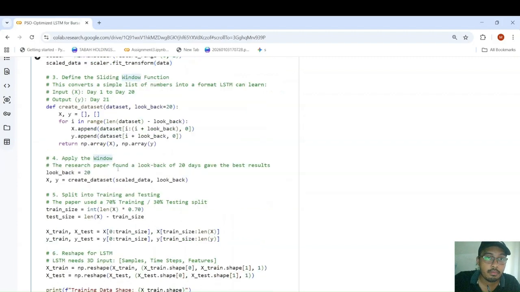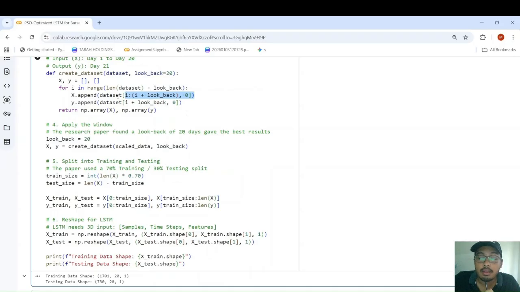So now what are we doing here? We create a lookback of 20. What is lookback 20? 20 is the number of days that we are going to look back, 20 prices that we are going to look back to predict the next price, the 21st day price. Why do we subtract the lookback from the length of the dataset? Because we don't want the code to go out of bounds, because the code is written forward, it's not written backward. If we keep looking back 20, even at the last element, it will be out of bounds. So that's why we need to subtract it. If the dataset is 100, then the length is just 80.